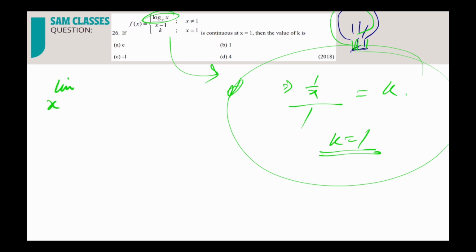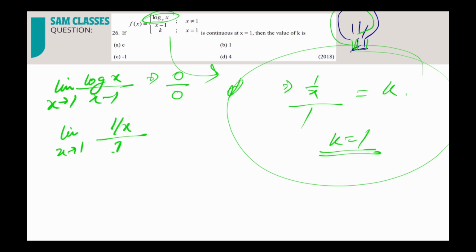Let me show you. Limit x tends to 1 of log x by x minus 1. The moment I put 1, what will I get? Log 1 is 0, and 1 minus 1 is 0. So 0 by 0. So I apply L'Hopital and differentiate: log x becomes 1 by x, and x minus 1 becomes 1. So basically I got 1 by x. Now this 1 by x is equal to k. So if I put x equal to 1, I get k is equal to 1.